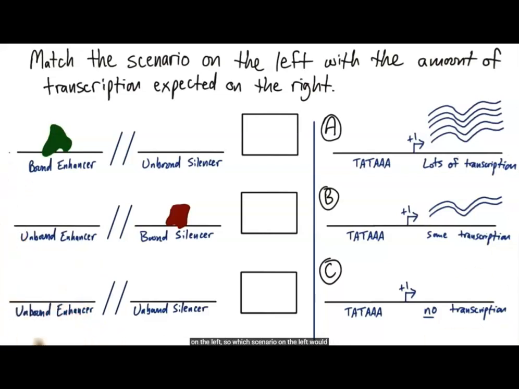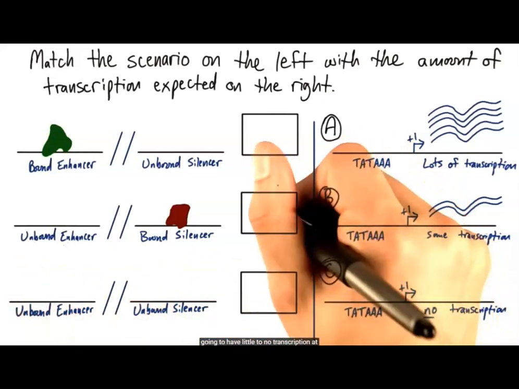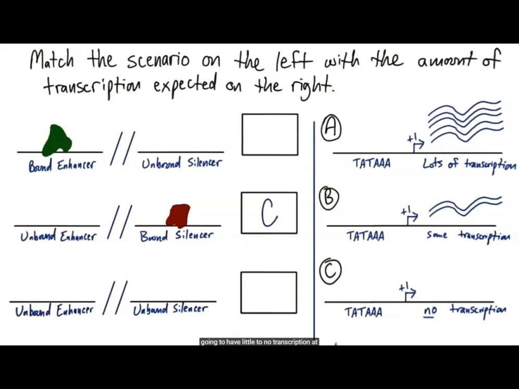So which scenario on the left would give us, let's say, the least amount of transcription? Well, obviously if our silencer is bound, that silences transcription. Enhancer enhances transcription. So if we've silenced our transcription and we don't have anything to help enhance, this is probably the scenario in which we're going to have little to no transcription at all.